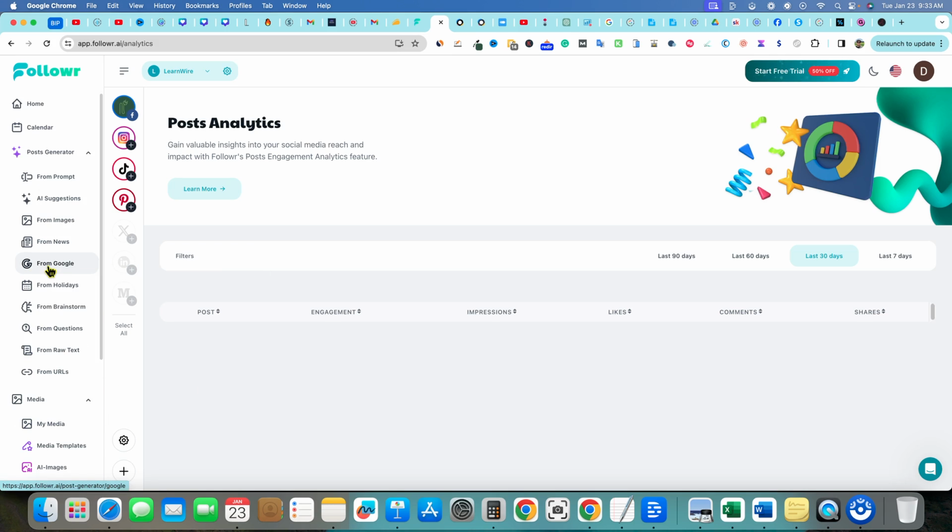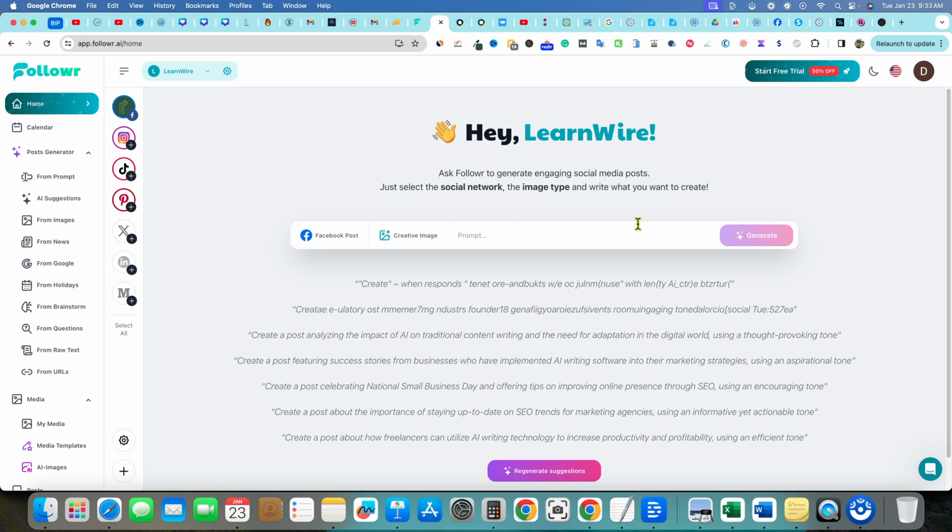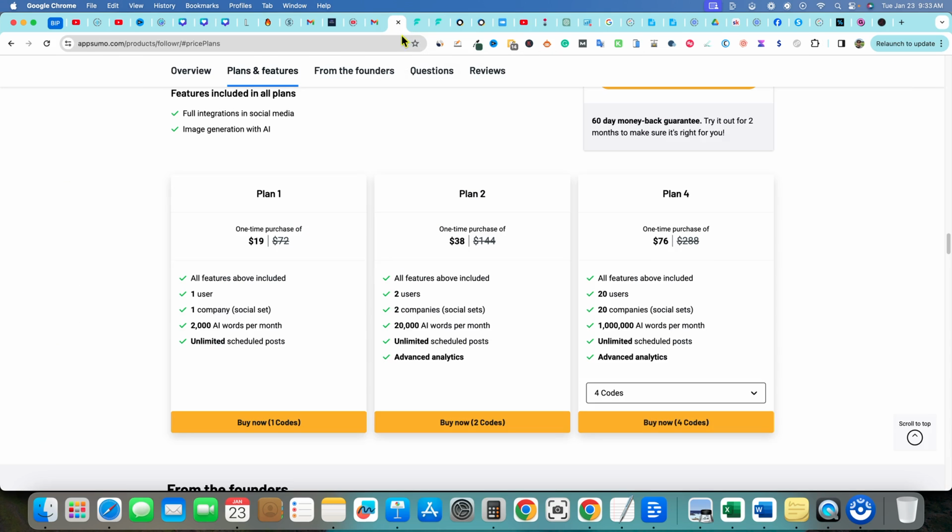So overall, this is pretty dang sweet. It does everything that you really want it to. And this could end up being a content creation machine for you and your business. You're definitely going to want plan 2 if you're going to have a VA manage this for you, because that gives you 2 users. You're going to be able to hand this off to your VA and they can manage everything for you. And then just be mindful of tier 3 and tier 4 right over here as well.